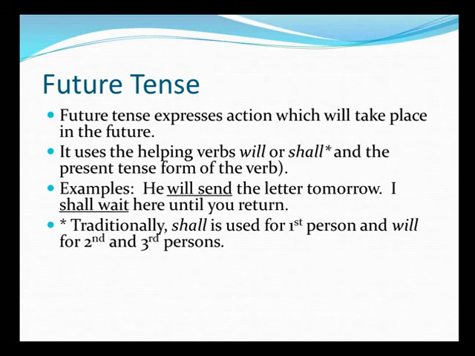So the traditional grammar would tell you that first person should always use shall, that is I or we would always use shall. Second and third persons on the other hand would be using will. But that is a rule which applies to traditional grammar. Modern grammarians don't agree to that rule, and you would actually find at many places we use I will, and in certain places you must have seen he shall or they shall. Here all of them are correct. From the perspective of your competitive examinations, you should remember this traditional grammar rule has become redundant and this does not apply anymore.